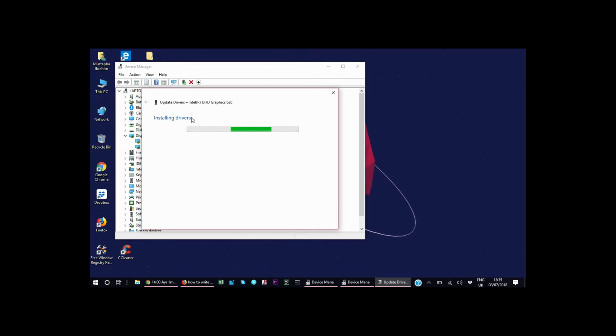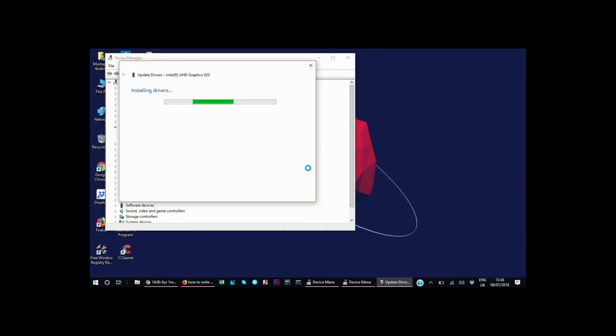So it might take a while. Now it depends. It might just take a couple of minutes. So just wait to let it install the drivers. Then you see, as you can see, it adjusts the screen. It adjusts the screen itself.